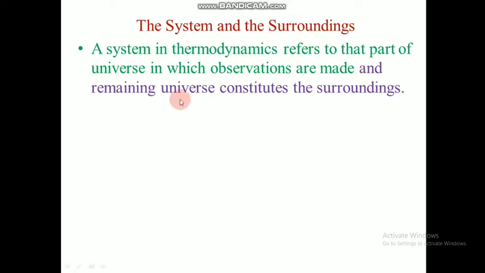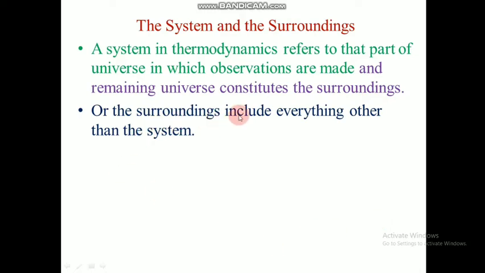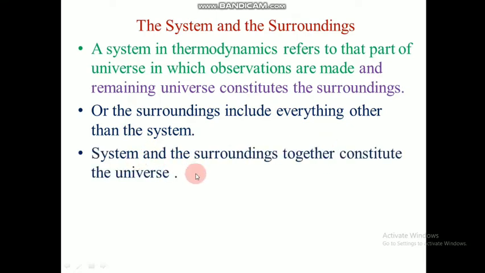And whatever is remaining in the universe other than the system is known as the surrounding. The surrounding includes everything other than the system. That's what we said just now. System and surroundings together constitute the universe. So surrounding is universe minus system. Whatever things are remaining in the universe other than the system, that is the surrounding.